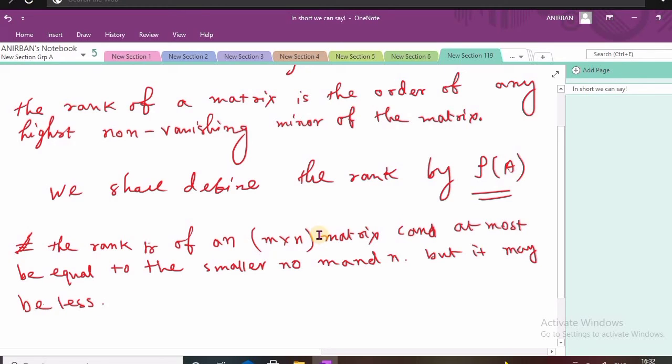So the rank R of an m cross n matrix can at most be equal to the smaller of the numbers m and n, but it may be less.